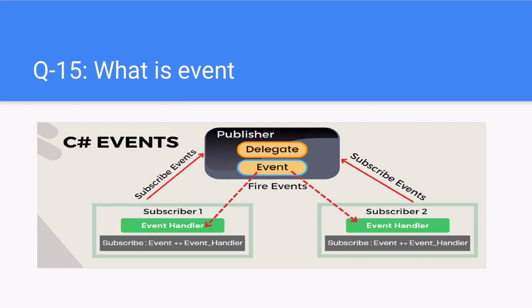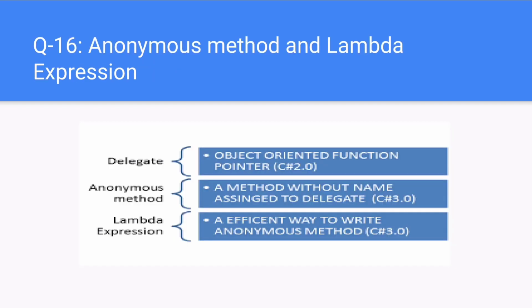You don't need to build custom methods to add or remove methods to a delegate invocation list. C# provides the event keyword. When the compiler processes the event keyword, you can subscribe and unsubscribe methods and any necessary member variables for your delegate types. Next question. Anonymous method and lambda expression.